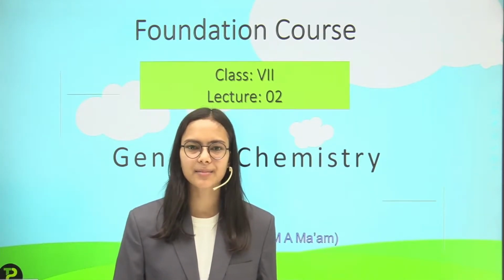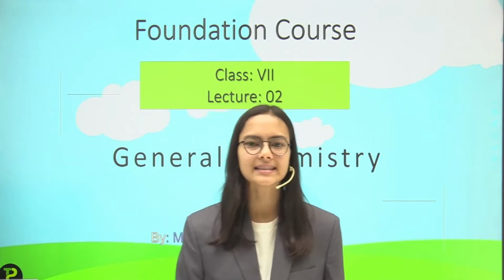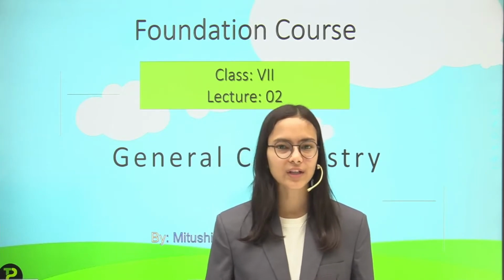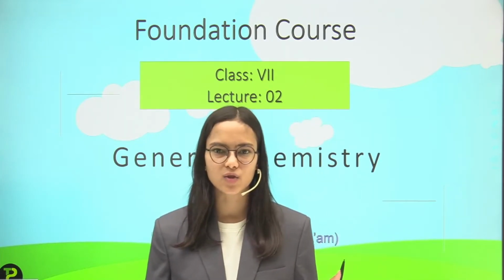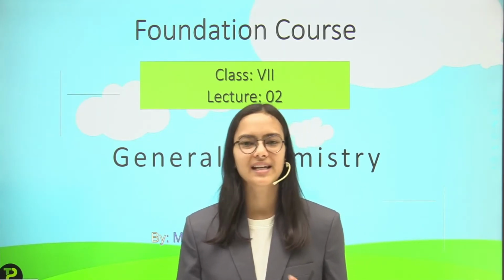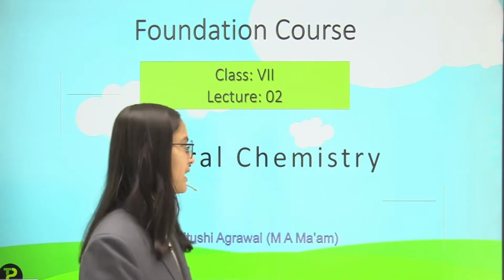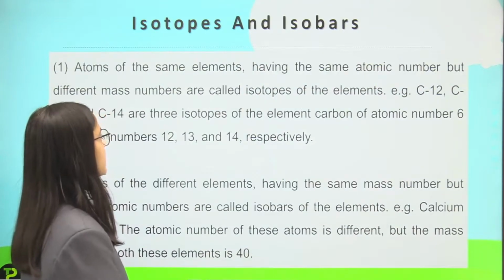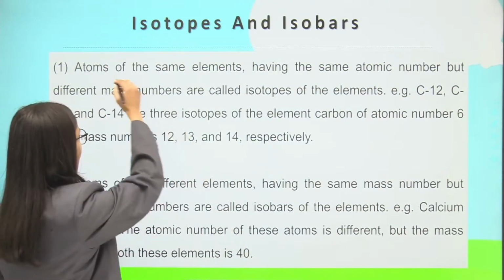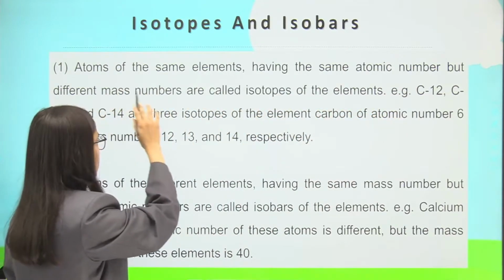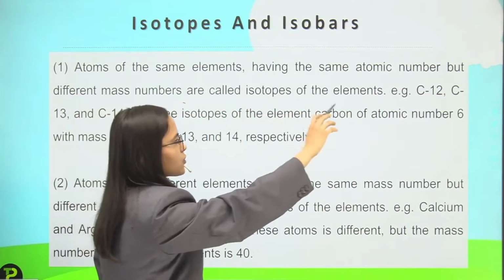In the earlier chapter we last discussed the atomic number and the mass number. So I was about to tell you about isotopes and isobars, which have some relation with atomic number and mass number. So let's begin with that. First of all, isotopes. Atoms of the same element having the same atomic number but different mass numbers are called isotopes of the element.